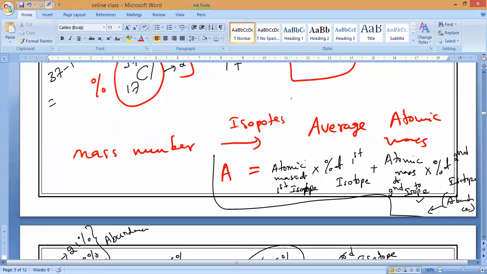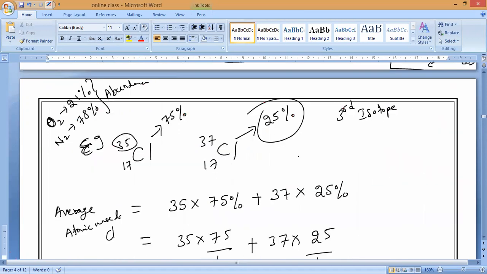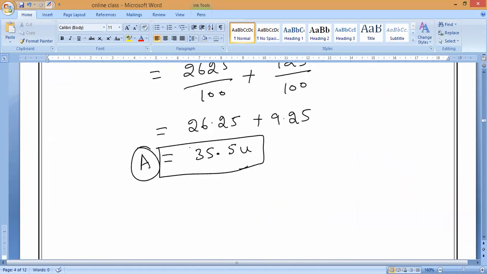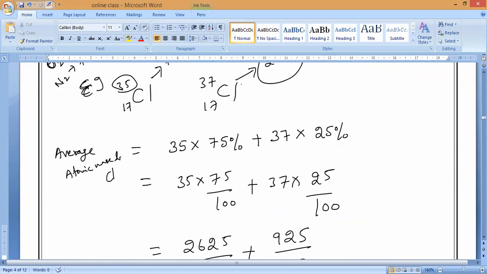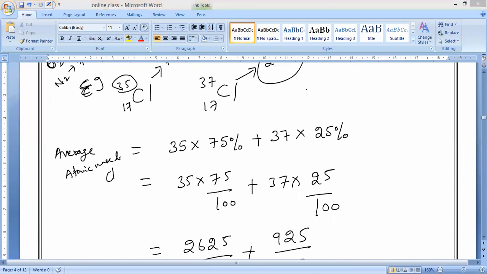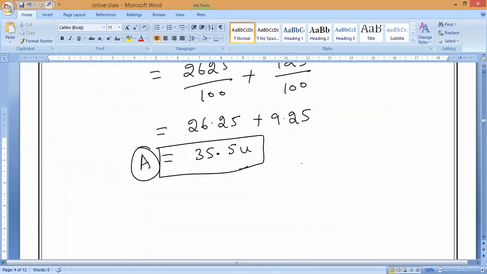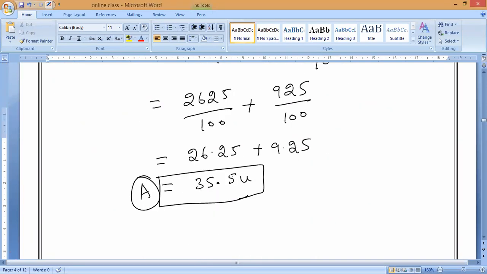One question will surely come in the exam, if my guess is true. They may ask this, or else they may give you the average atomic mass and ask you to find the abundance. A similar question is there in our exercise, the 11th question, bromine and iodine. Anyhow, I will teach that exercise also, so by that time you can understand more nicely. So this is the first thing: calculate the average atomic mass of chlorine, 35.5. Have you understood how it came, everybody?